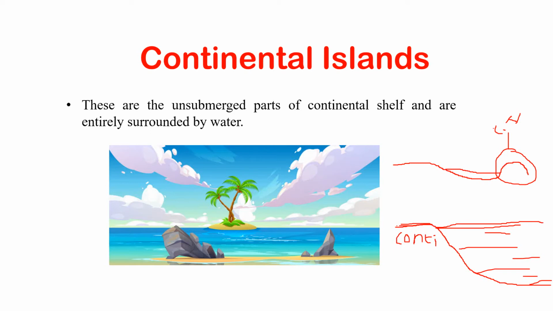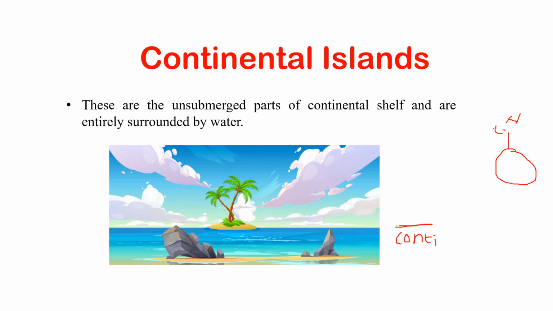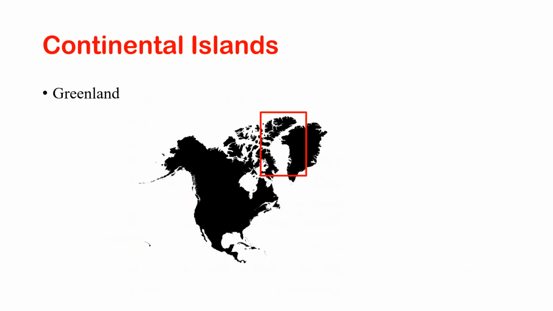Let me give you an example of a continental island for your clear understanding. Greenland. Greenland is composed of the same material as the adjacent North American continent, from which it is separated by a shallow and narrow sea. If you can see the image, it is North America and Greenland.